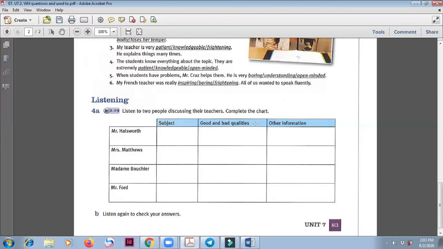Calm means someone who does not react soon. So someone who listens first and then responds calmly, and then other information you can fill in. Check with the transcript and try to write as much as you can. But I don't want you to write all, just summaries.